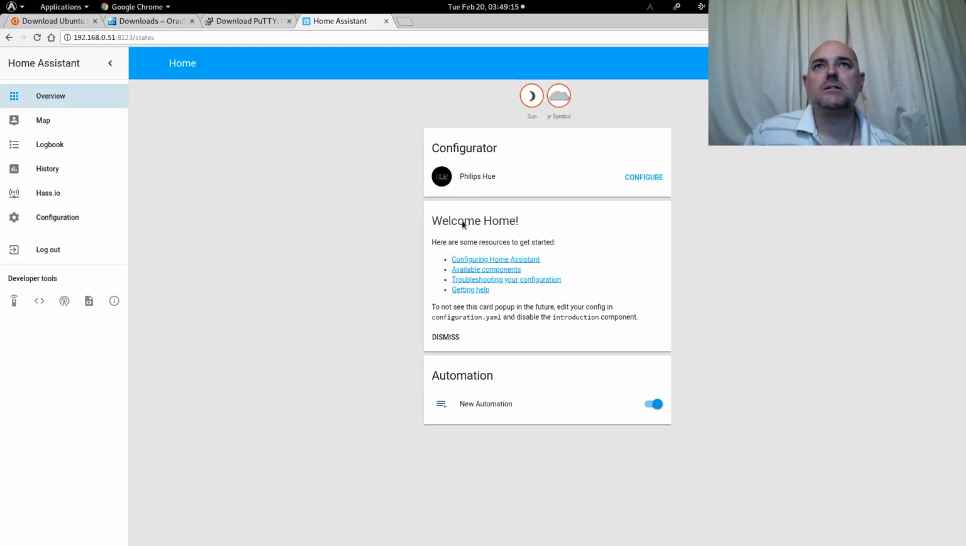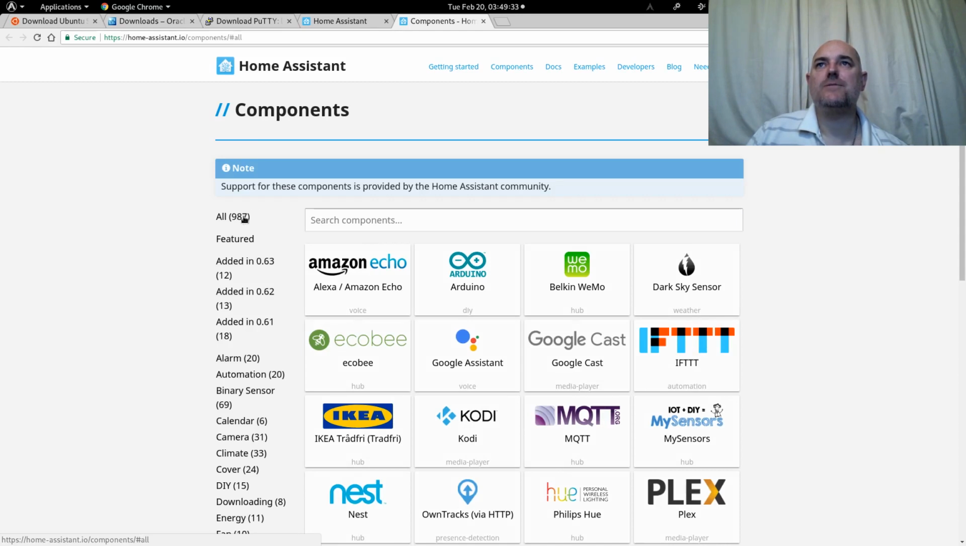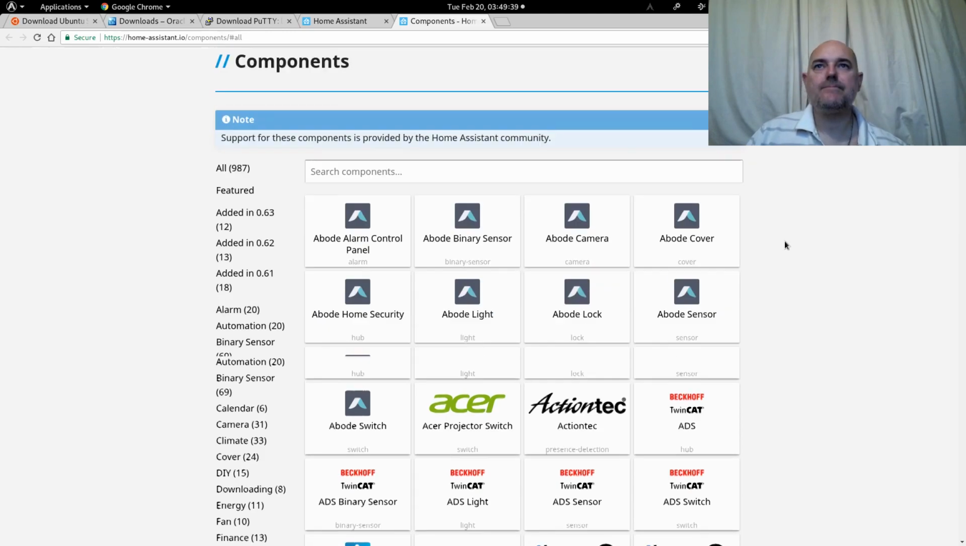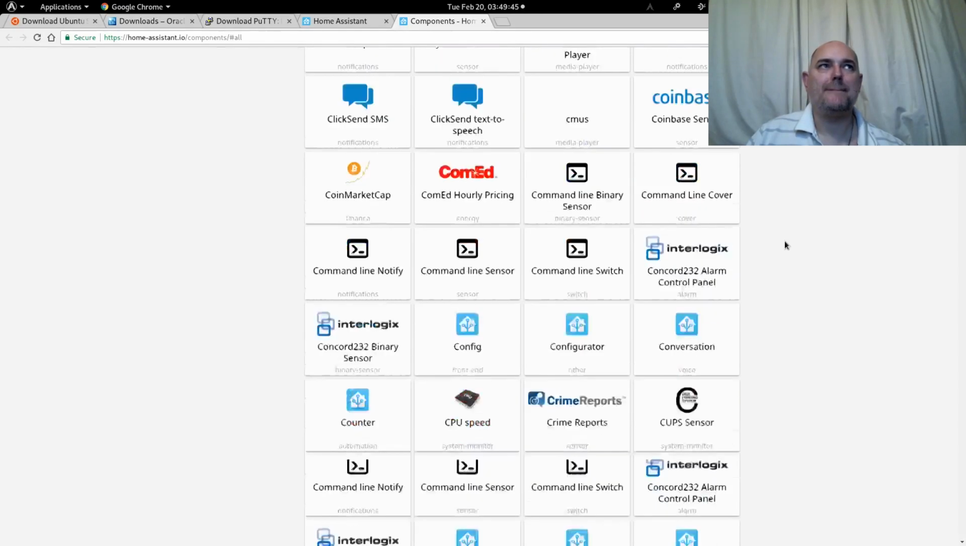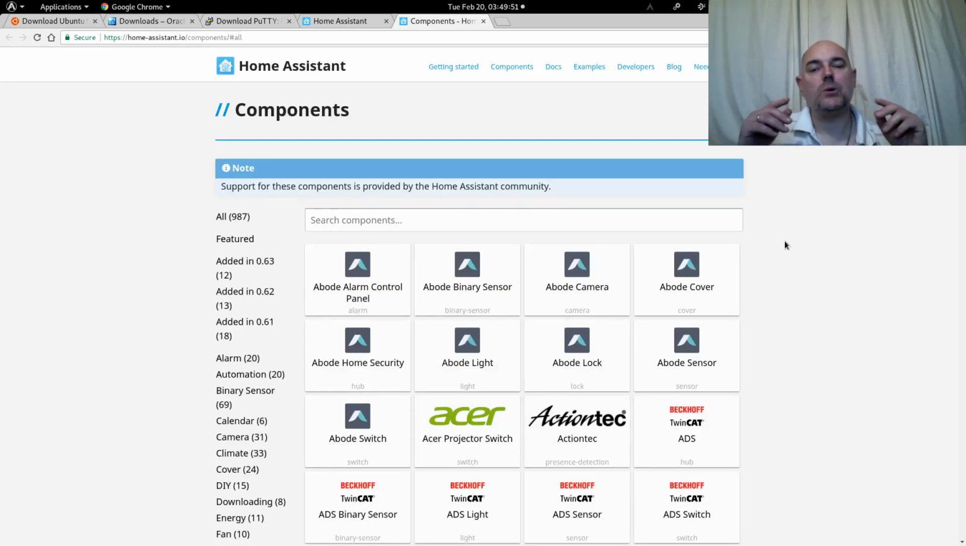So back to this. There is a welcome. There's the automation that you can turn on. There is a welcome screen. Configure Home Assistant. It's got the available components. Let's have a look at those. And if we have a look at all these components, you will see that there are many components, and what I'll do is I will put a link to the components page in the description below. Right, that's it from me.